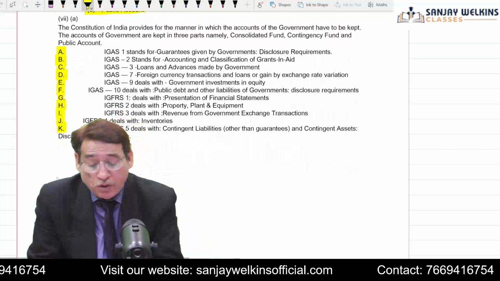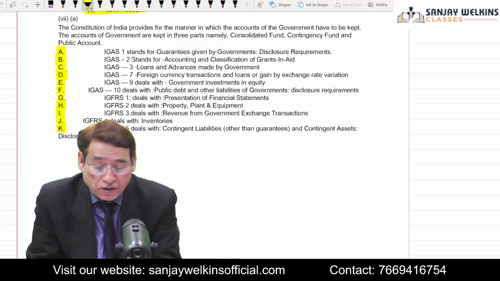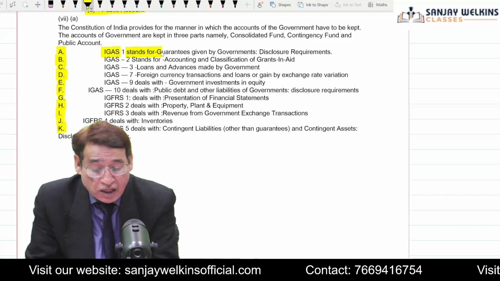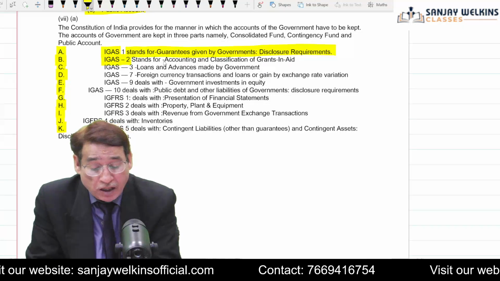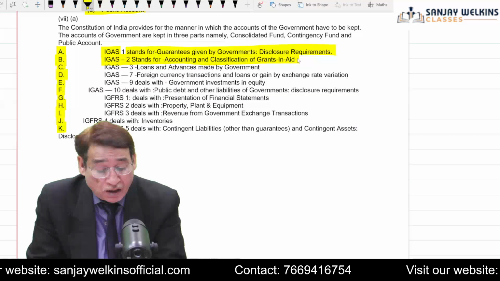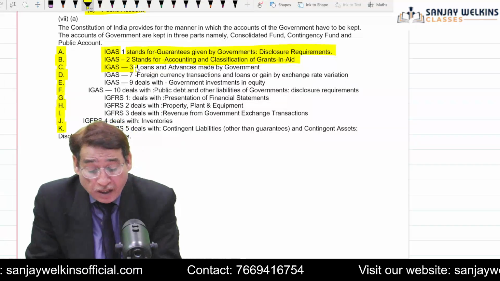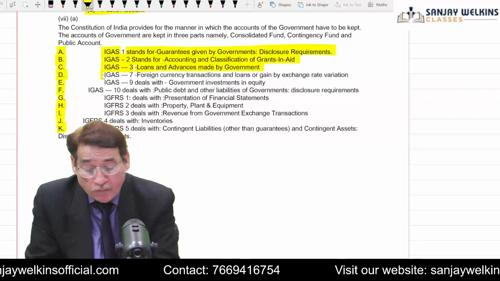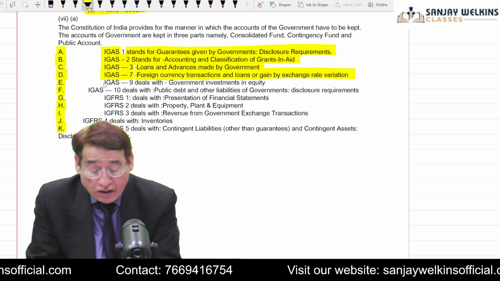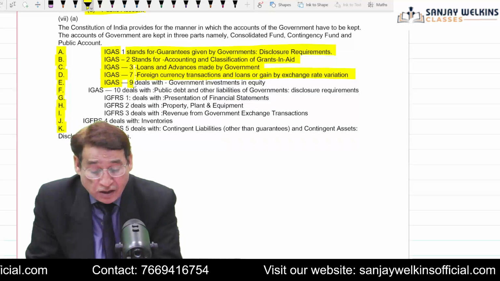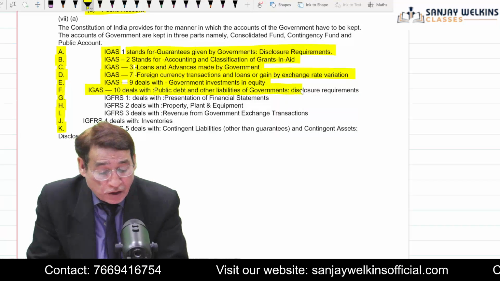Actually, you need to know the titles of the Government Accounting Standard and Indian Government Accounting Financial Reporting Standards. So IGAS 1 actually stands for guarantees given by the government and the disclosure requirements. Similarly, IGAS 2 stands for accounting and classification of grant in aid, and similarly IGAS 3 deals with loans and advances made by the government. IGAS 7 deals with foreign currency transactions and loans or gains and also with exchange variations, and IGAS 9 deals with government investment in equity. IGAS 10 deals with public debt and other liabilities of government.